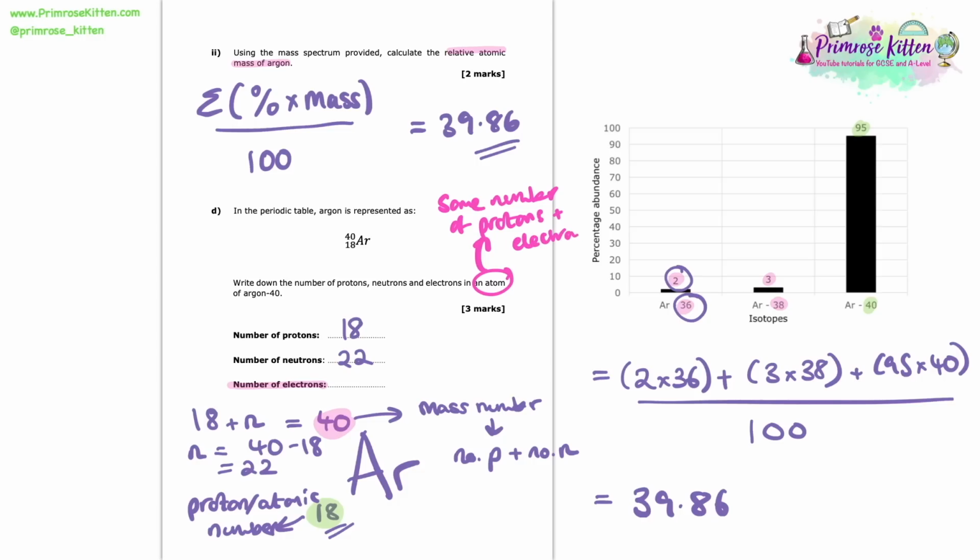So that means that the positive protons and the negative electrons are balanced. We have the same amount of each of them. So as we've already said that we have 18 protons here, we can confidently say that in this atom of argon, we also have 18 electrons. So that there is our completed question D. Well done.